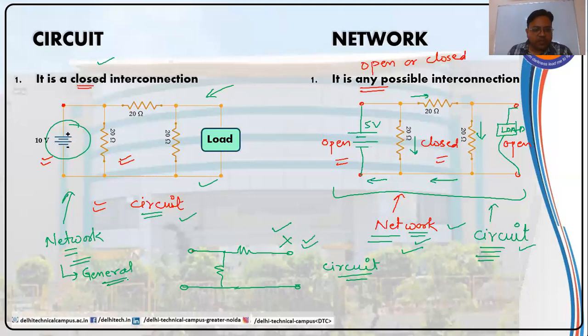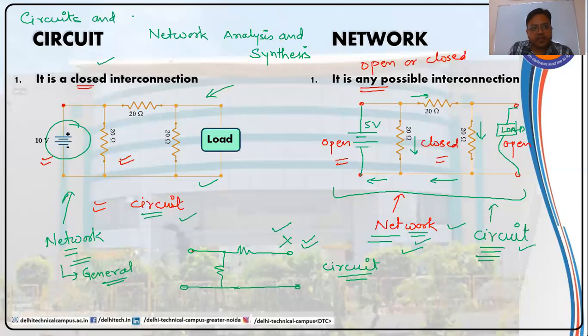That is why I was stressing that network analysis and synthesis is a more correct name for the subject than using the words circuits and systems, because in this particular subject we will not be discussing only circuits, we will be discussing networks, their analysis and synthesis.